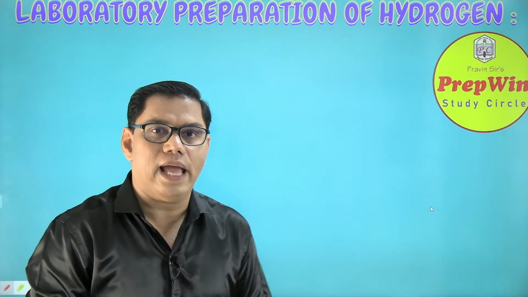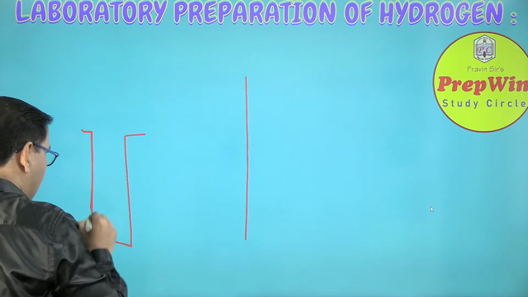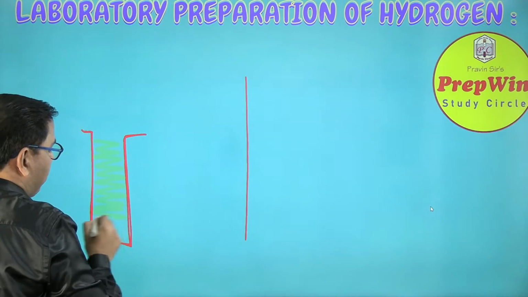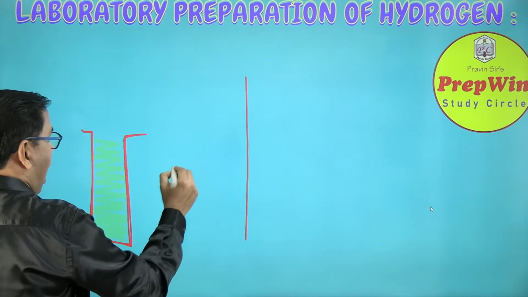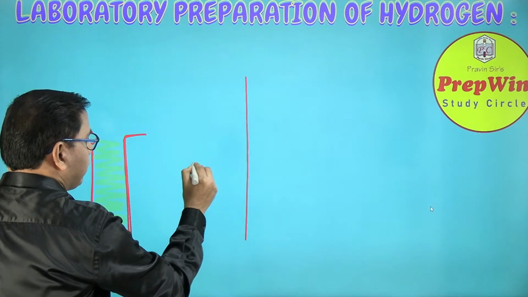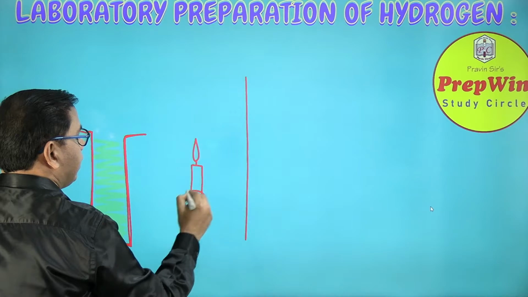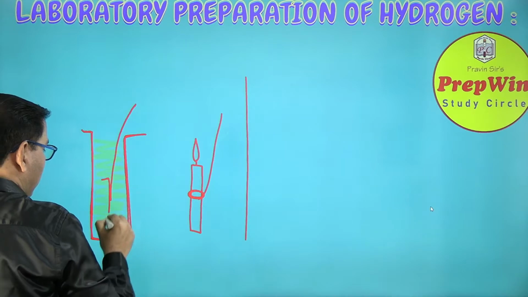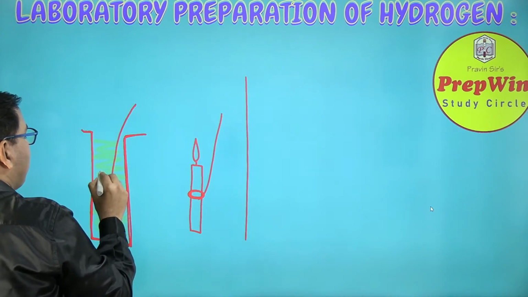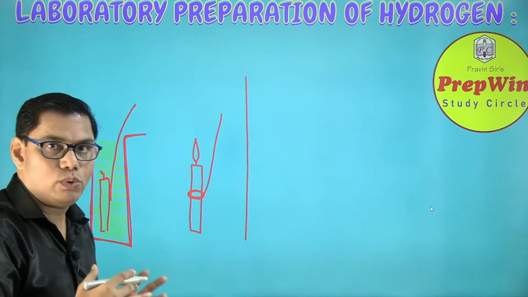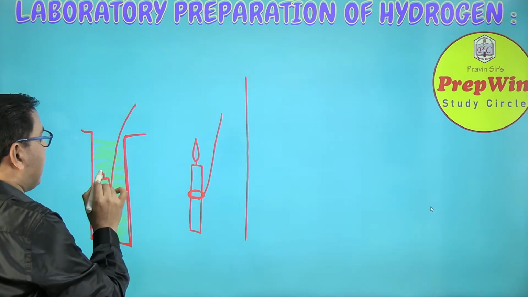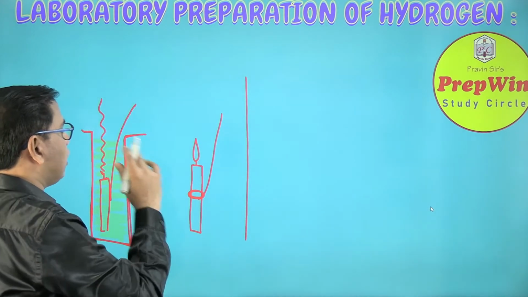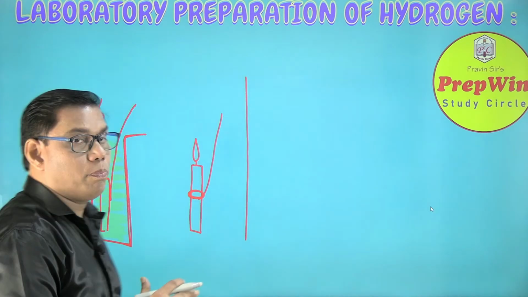I can prove this with the help of 2 experiments. I have a flask which is completely filled with the hydrogen gas. I will take a candle. My drawing is not that good, so please bear with me. A burning candle which is tied to a thread. I will lower this burning candle into this flask. As soon as I lower this candle into a flask containing hydrogen gas, this candle will extinguish, and black smoke will come out of it. This proves the fact that hydrogen gas does not support burning.